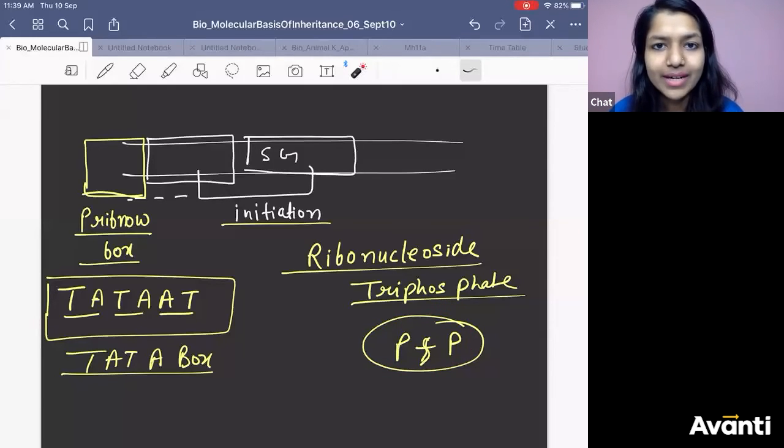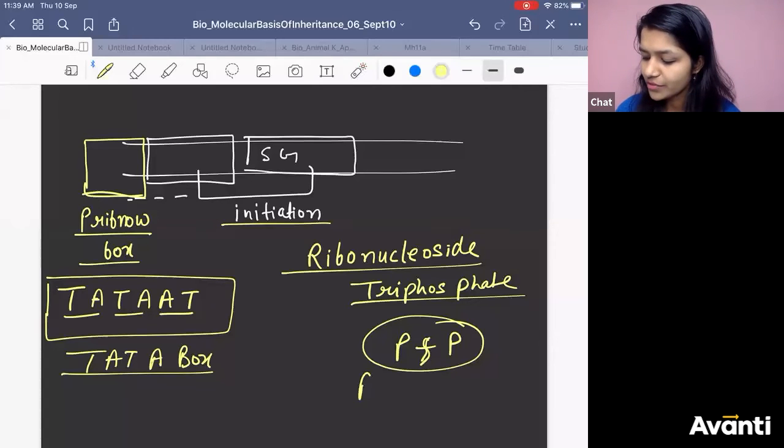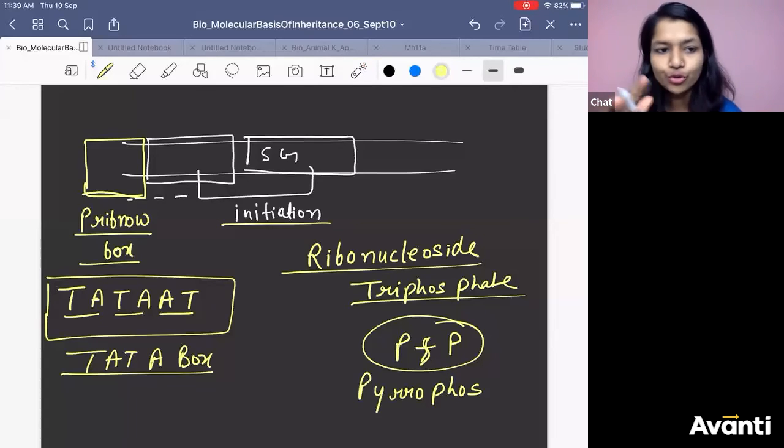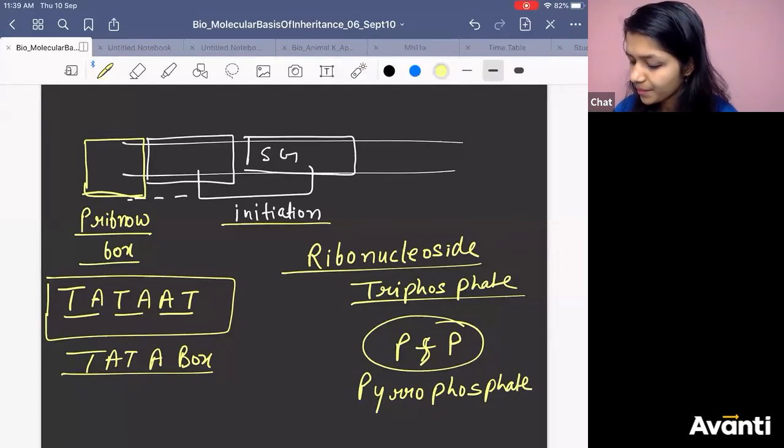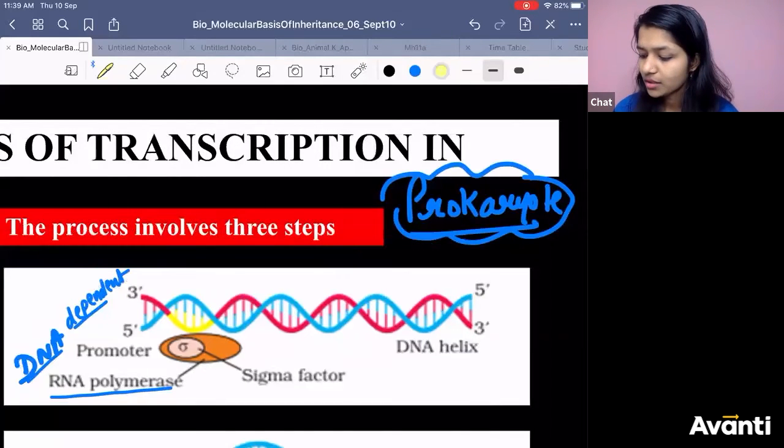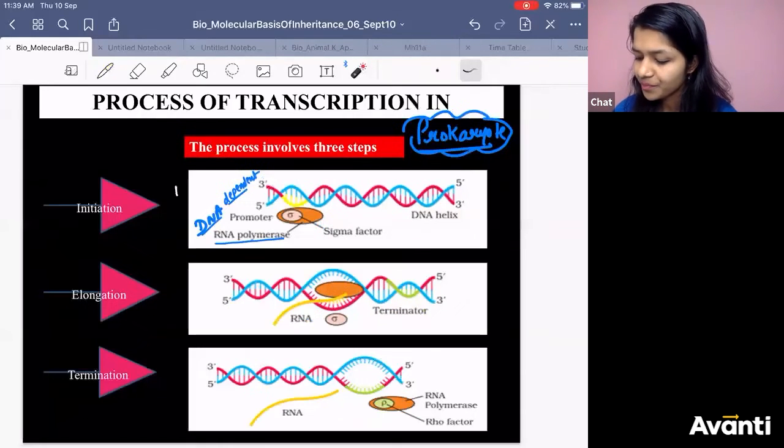In DNA also we did the same, replication process. Same thing. The bond will be broken and you will utilize the energy. The two phosphates are called pyrophosphate. Okay? Got it?